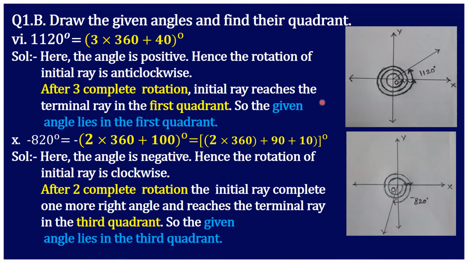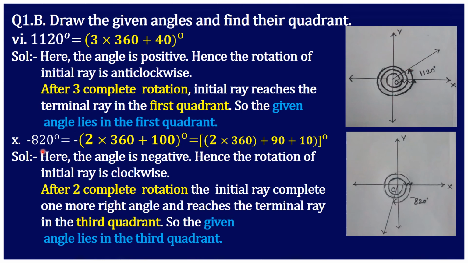Then it reaches 40 degree. Look at the diagram, you will understand more. Starts its rotation from here, 1 complete rotation, 2 complete rotation and 3 complete rotation, and again covers 40 degree here in the first quadrant. So the given angle lies in the first quadrant.